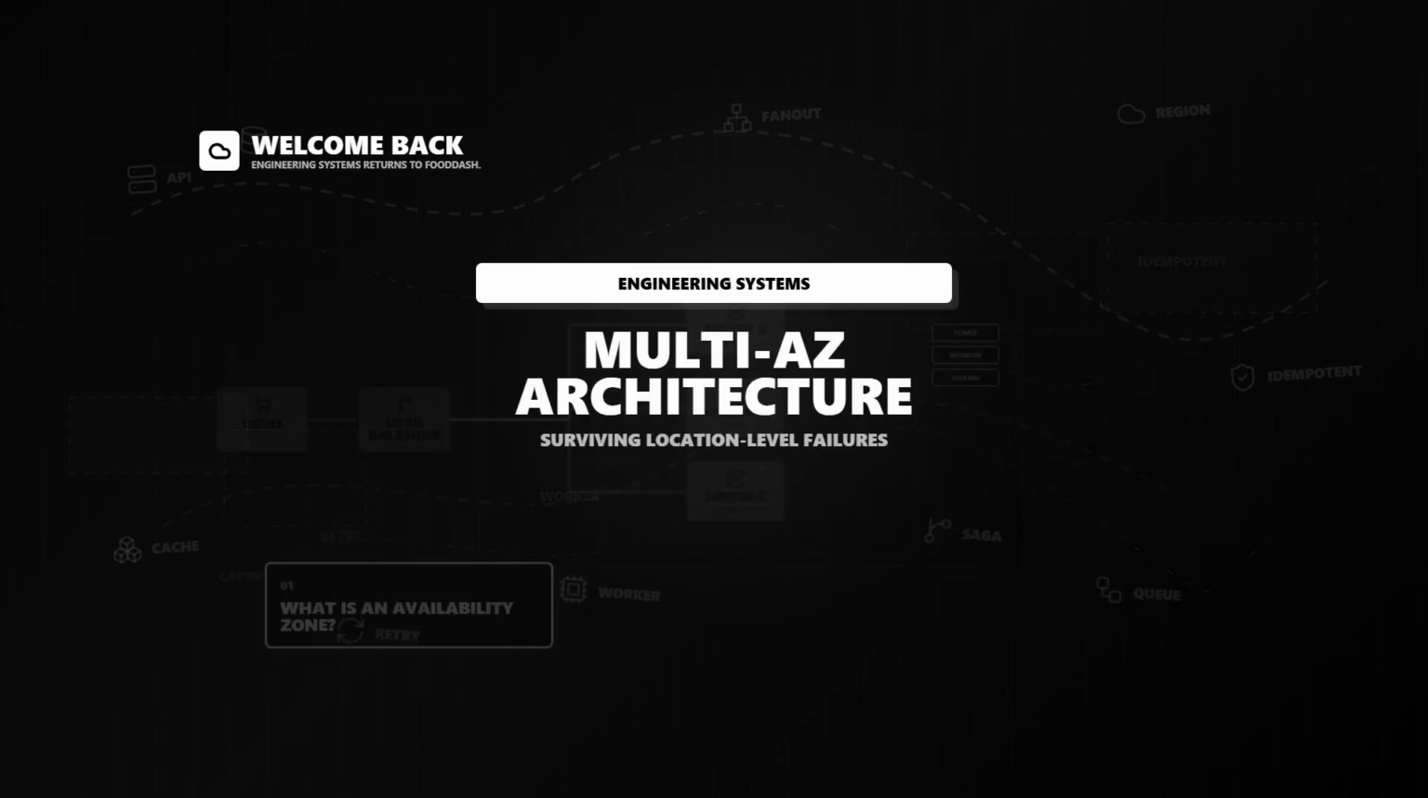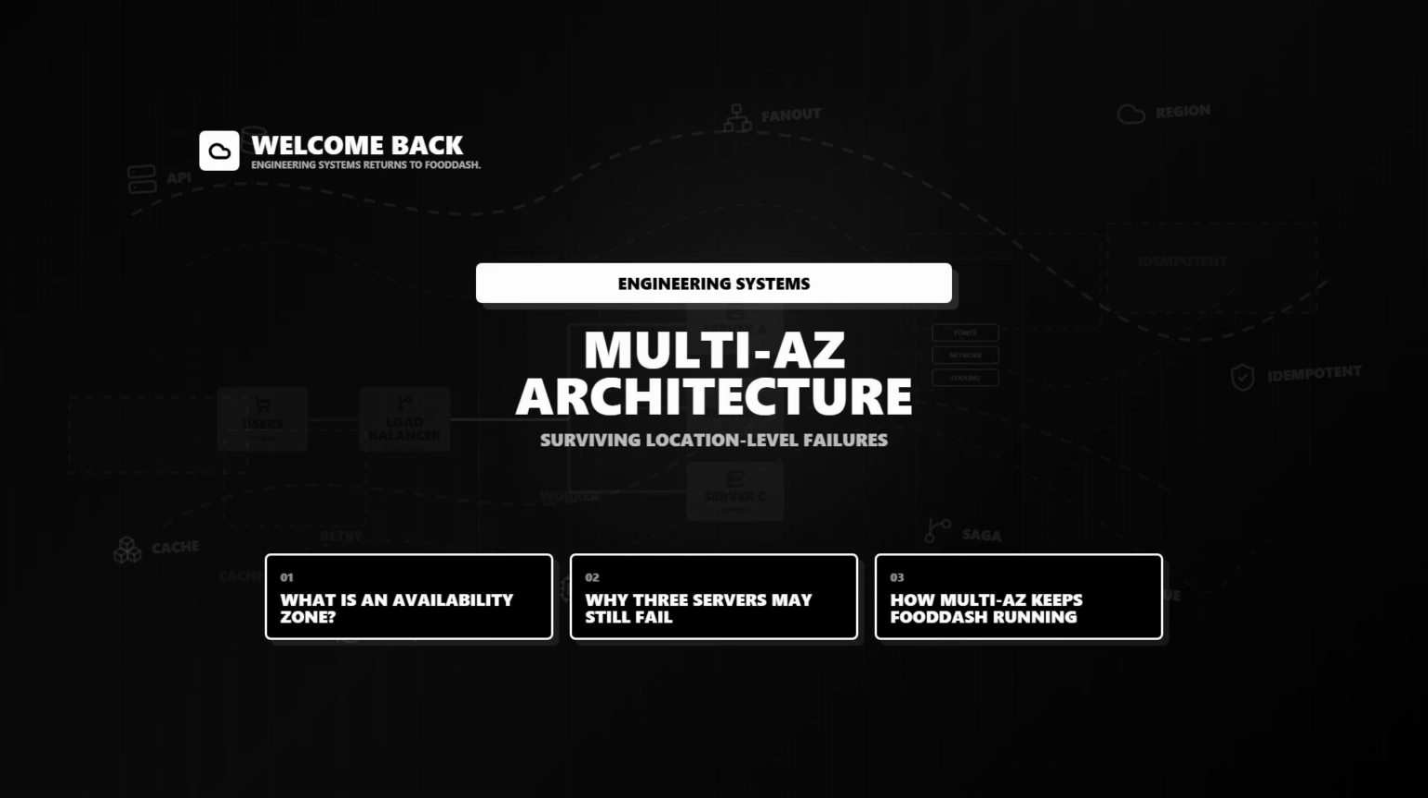Welcome back to Engineering Systems, where we explore how real-world software systems become scalable, reliable, and resilient. Today, we are going to understand what an availability zone is, why placing multiple servers behind a load balancer may still not be enough, and how multi-AZ architecture helps a system survive location-level failures.